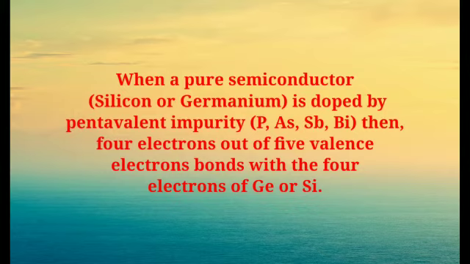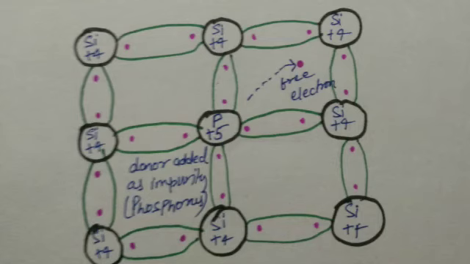That means the addition of these pentavalent impurities such as phosphorus, arsenic, and antimony contributes free electrons, greatly increasing the conductivity of the intrinsic semiconductor. For example, a silicon crystal doped with boron, a group third element, creates a P-type semiconductor, whereas a crystal doped with phosphorus, group fifth, results in an N-type semiconductor.